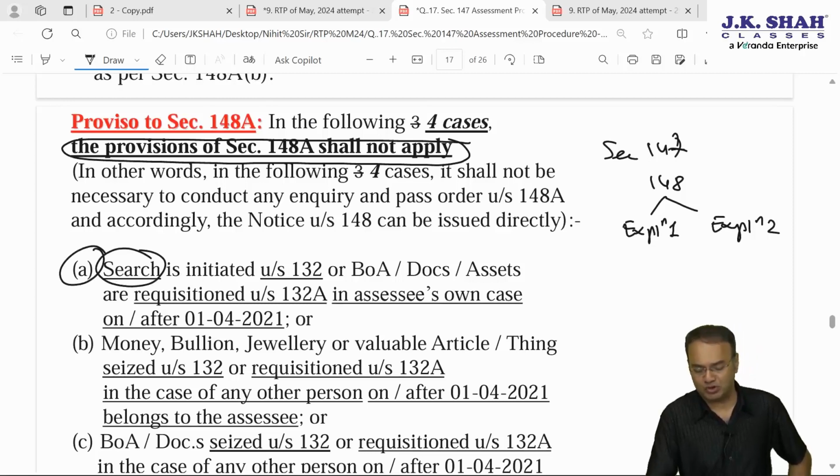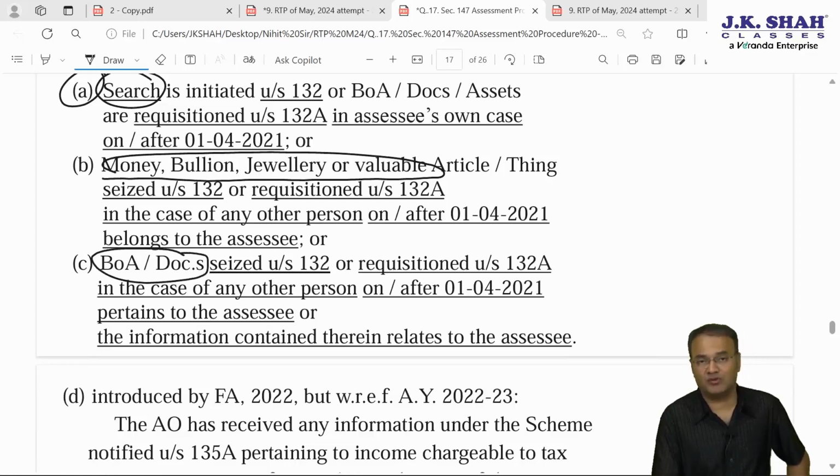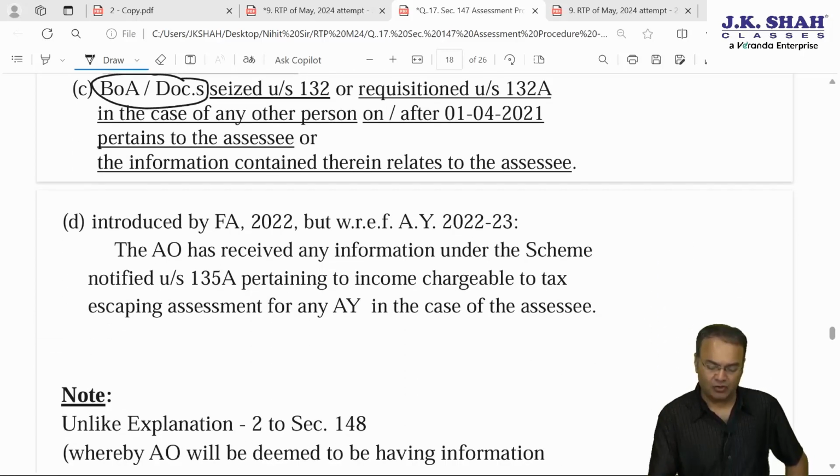In case of Ramesh, opportunity need not be given. Or search is conducted in third party's case, assessee's money, bullion, jewelry or valuable assets found. Search conducted in third party's case, assessee's books of account documents are found. And the fourth situation, which was introduced with effect from AY 2023, AO has received information under section 135A.